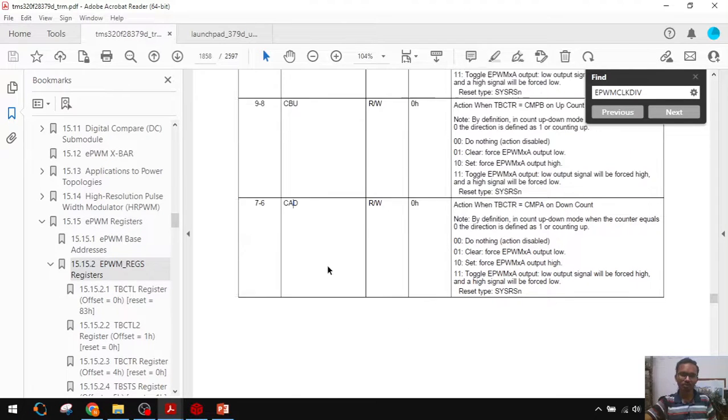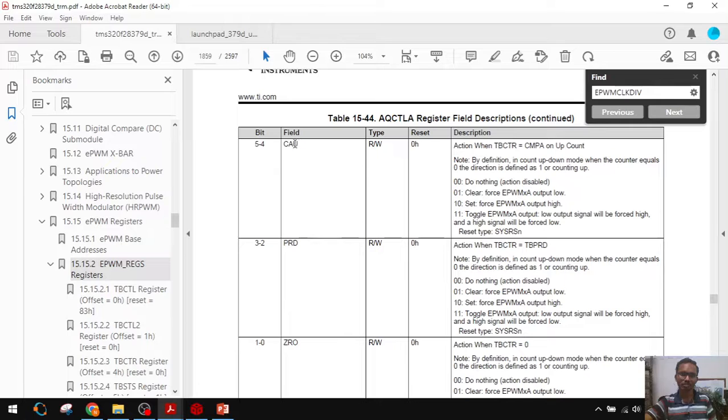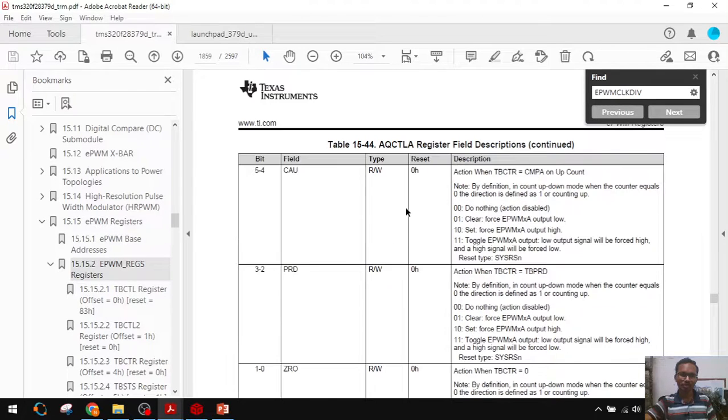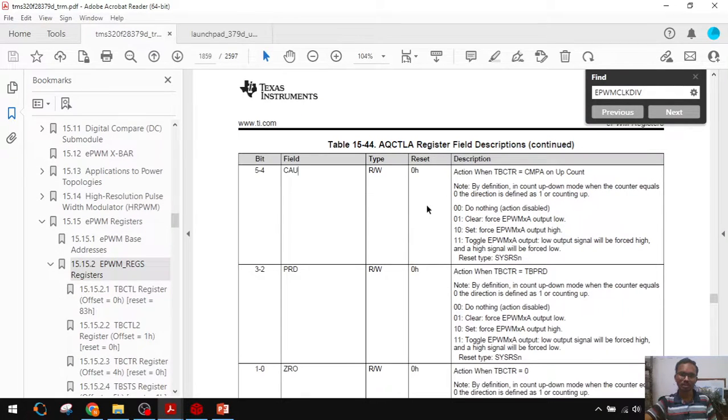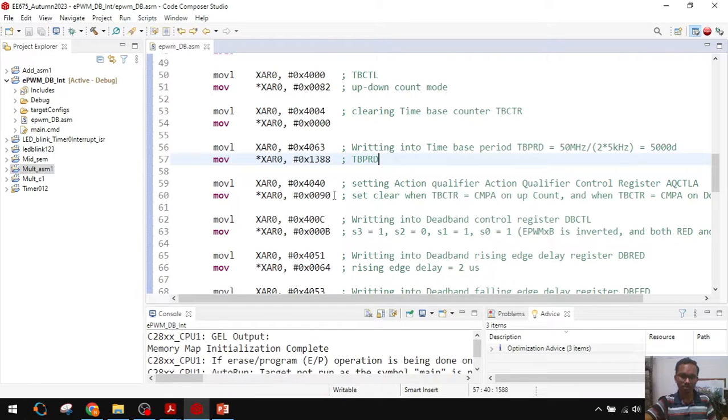For that, what is our logic? When counting in the up direction, whenever the time base counter equals compare A, we have to clear, so 0 1. And in the down direction we have to set, 1 0. What is the number? 1 0 1 0 1 0 0 1. Okay, that is 9, right? Yeah, 9.